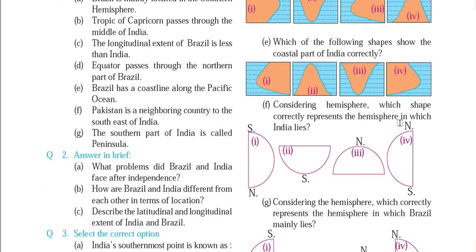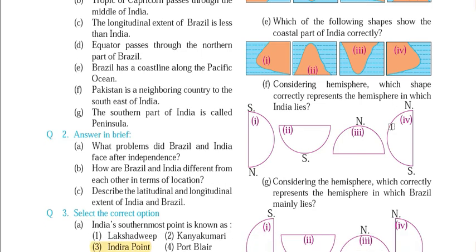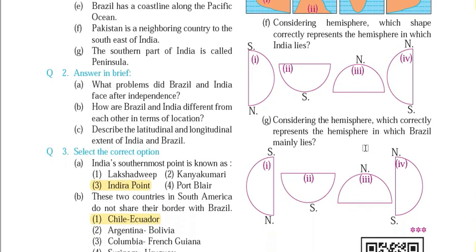Consider the hemisphere: which shape correctly represents the hemisphere in which India lies? India lies in the northern hemisphere, so this is the northern hemisphere over here, and it is in the eastern hemisphere also. So option first and option third, they both are correct. It is in the northeastern hemisphere, so this represents the eastern hemisphere, this represents the northern hemisphere. So the answer for this question is 1 and 3. Okay,